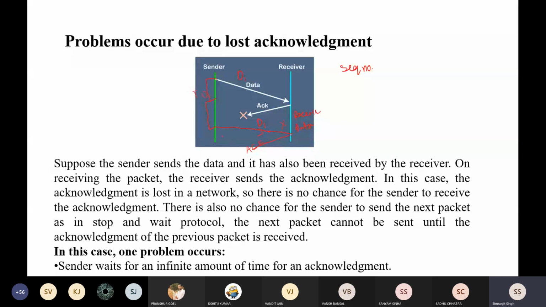The sender is unaware that the acknowledgement is lost, but the receiver is well aware of it. So now there are two solutions: the first is the timeout timer, and the second is the sequence number.